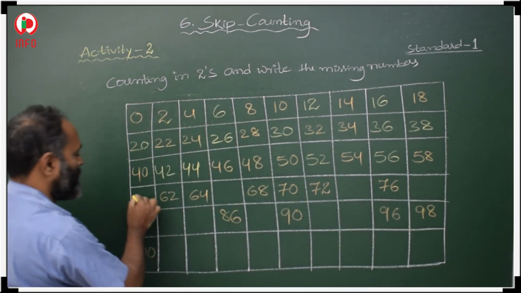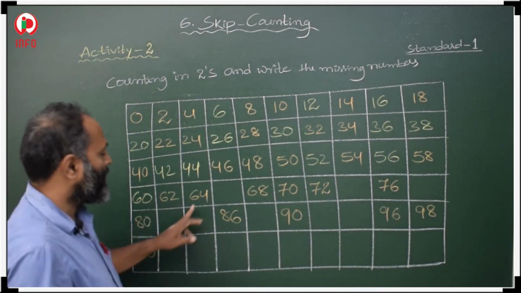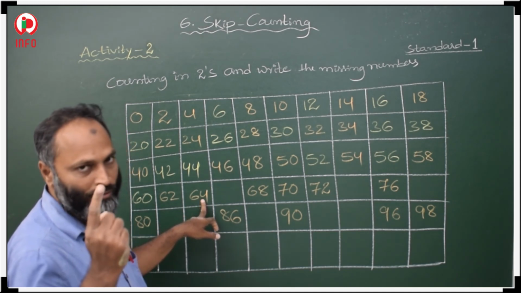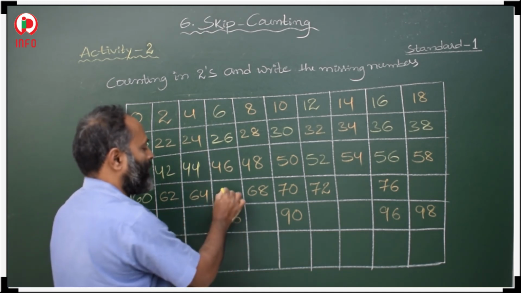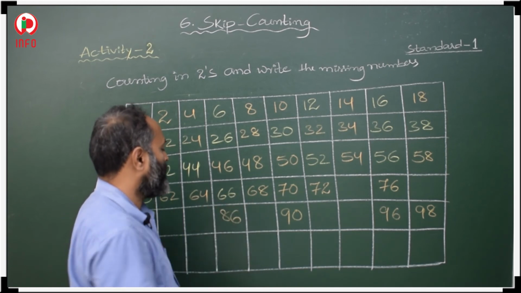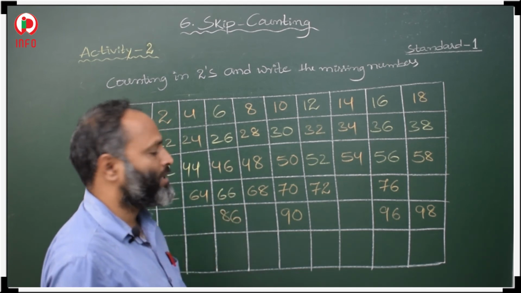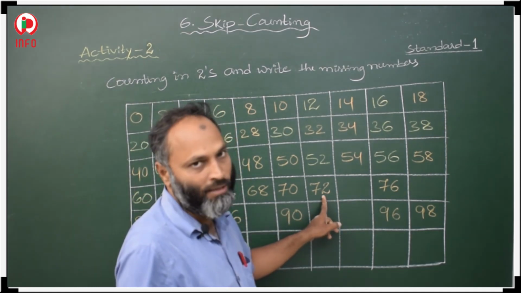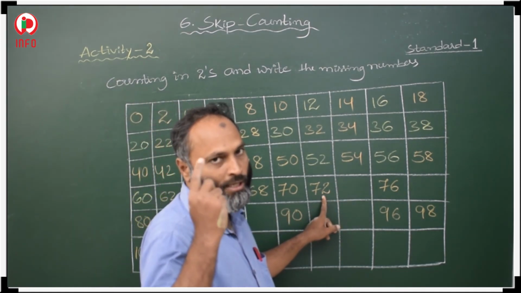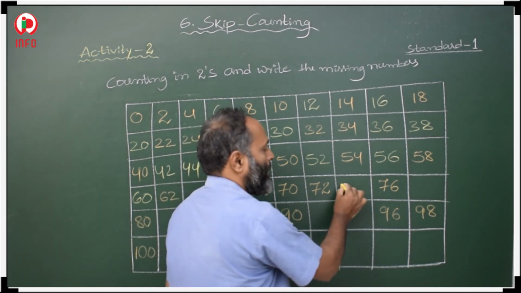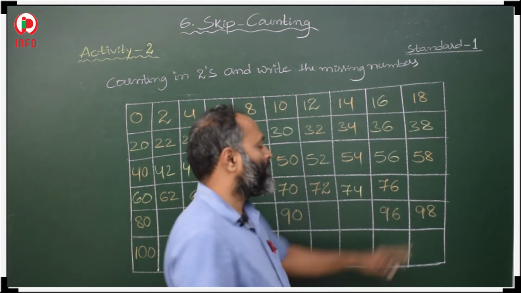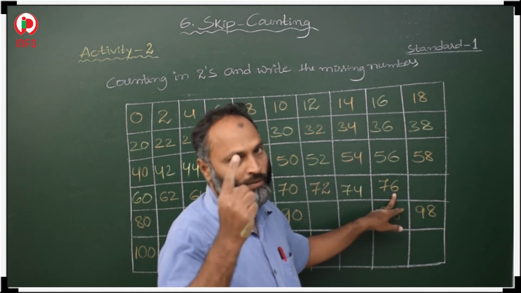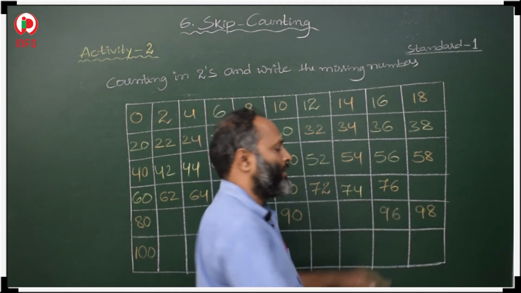That 60 we have to write here. After that 64, 65, 66. After 64 if we count 2's the number is 66. Then after the blank, we check 72, 73, 74. This was missing here, so from 76 we count 77, 78.